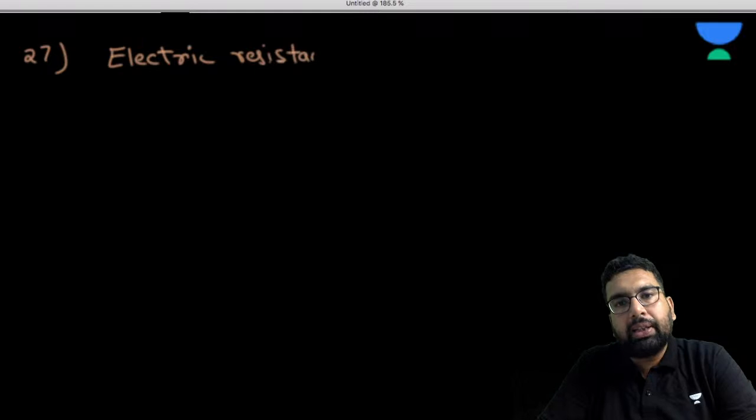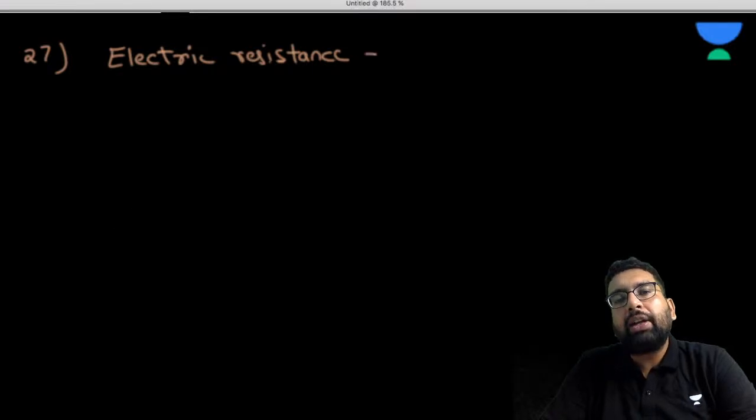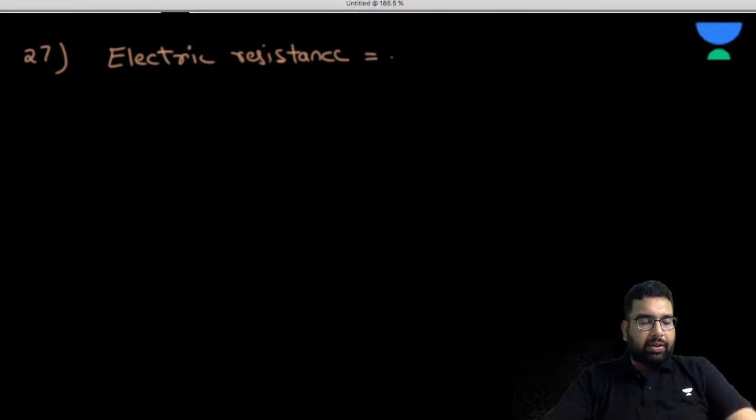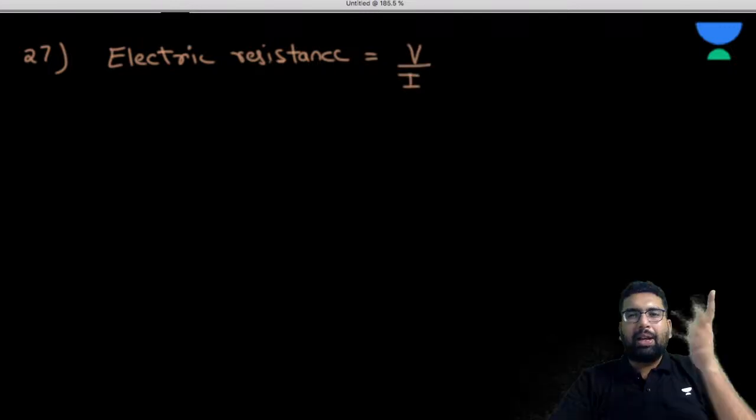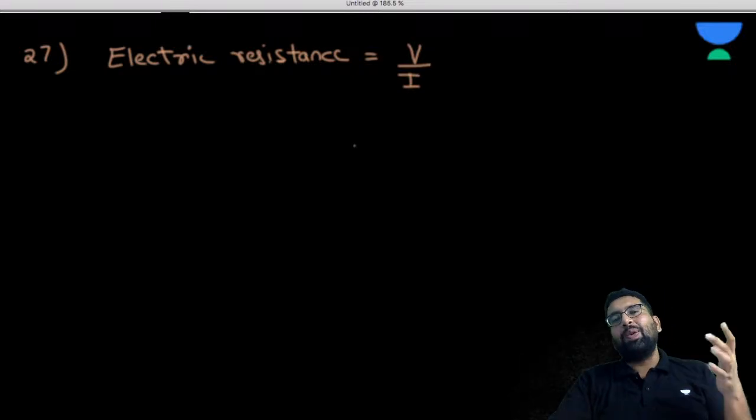So what is this electric resistance? If we know the formula of electric resistance, or if we know the unit of electric resistance, definitely we are going to know its dimension. So it is change in potential upon current, that means delta V, so let it be V upon I. No worry, we must have memorized V is equal to IR, or R is V upon I.